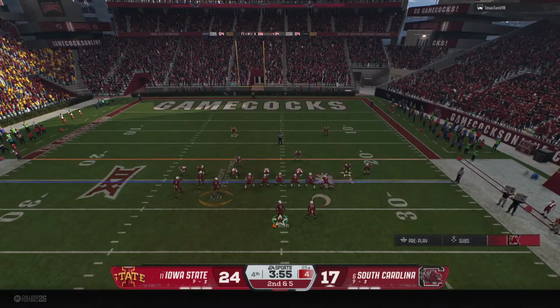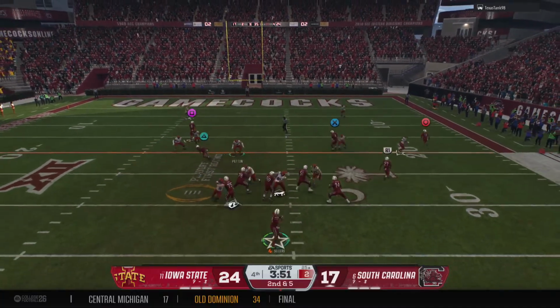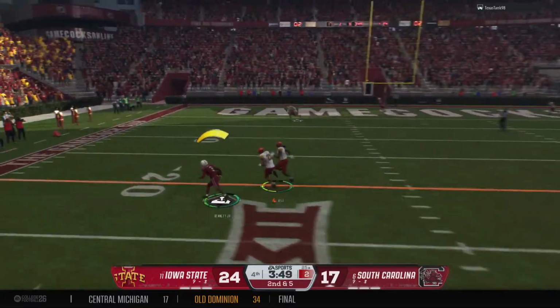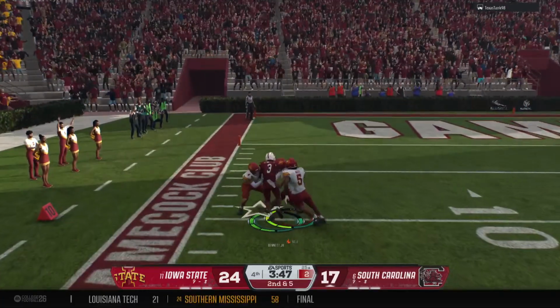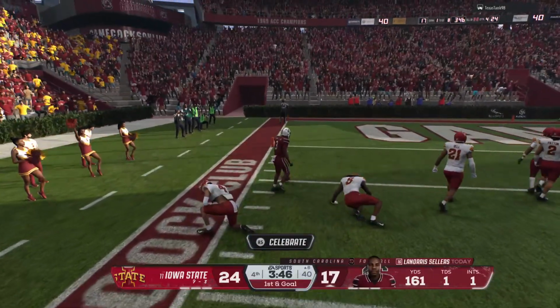Quarterback making some changes at the line. Looking to pass here on second down. That's reeled in. It's Bennett. They finally stop him at the 8. It'll be first and goal.